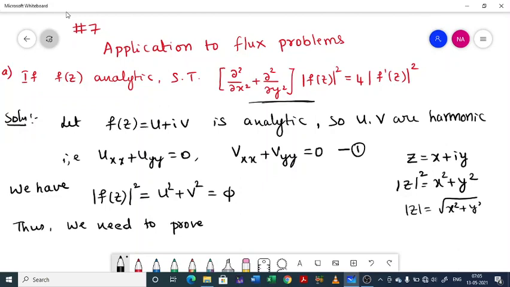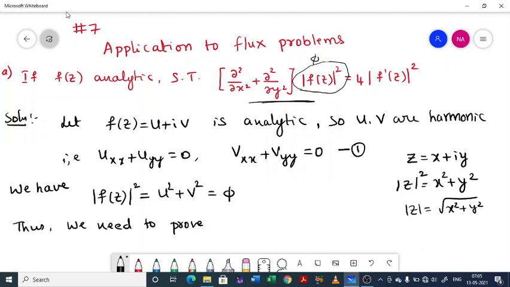So that is a mistake I made here. So mod z square equal to x square plus y square. Similarly mod f of z whole square will be u square plus v square. Now in light of this, the statement becomes ∂²/∂x² plus ∂²/∂y² of phi.